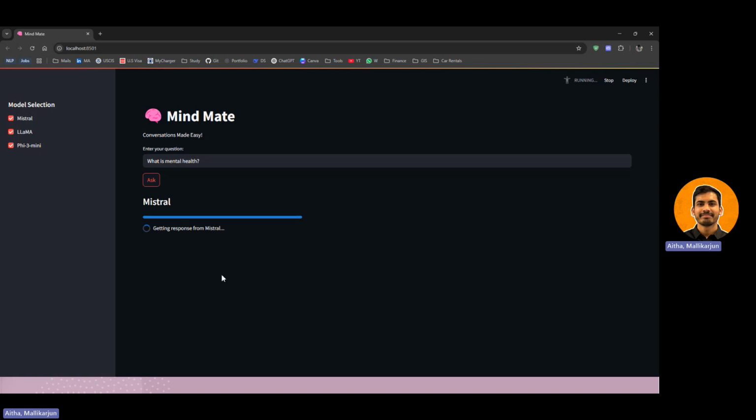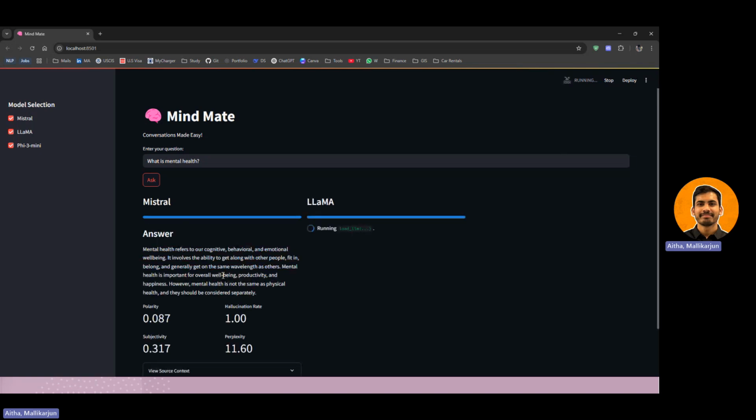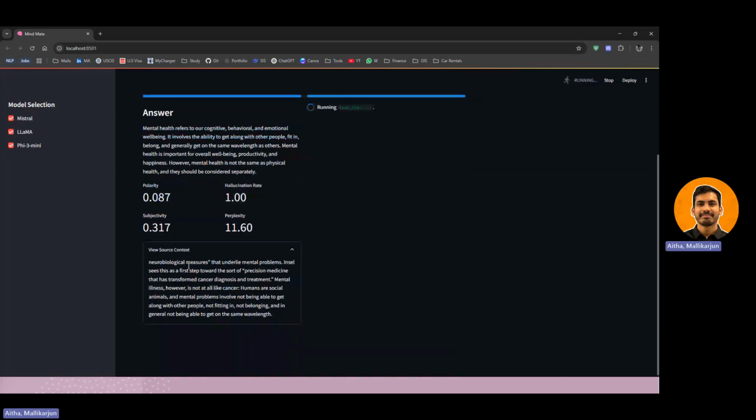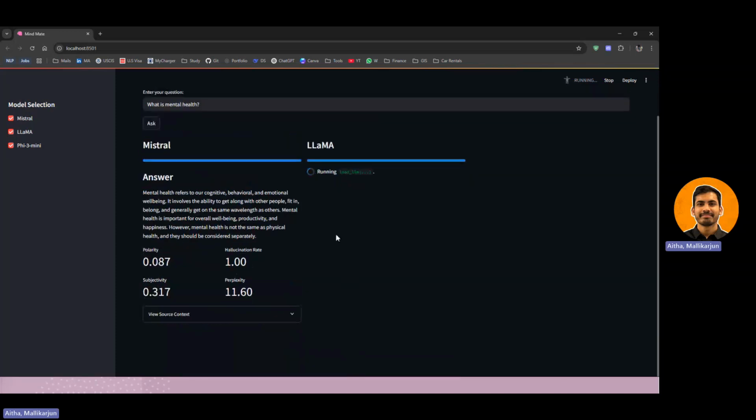And users can also go through the source content as well. So here it has responded with Mistral with the evaluation metrics, and here is the source content. Similarly, it will load for the other 2 LLMs as well.